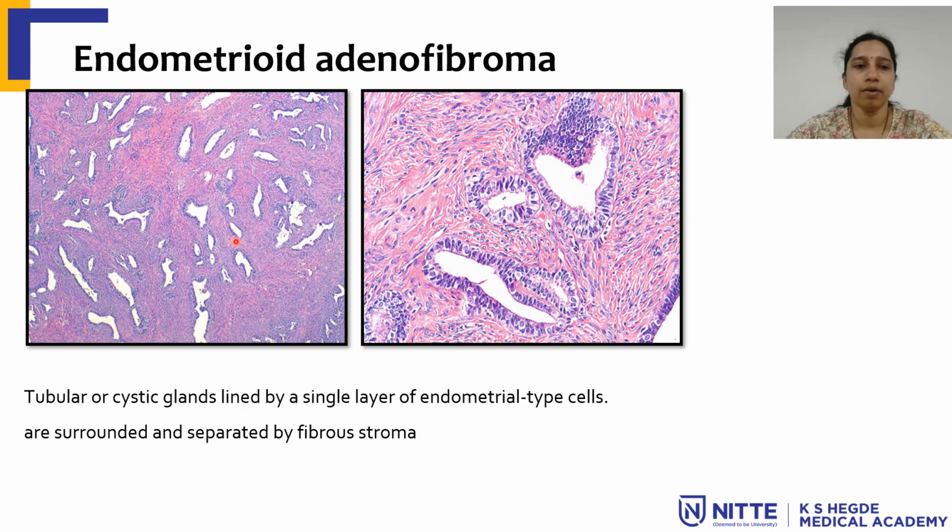On histology, we can see tubular or cystic glands which are lined by cells which resemble endometrial type of epithelium, and the stroma will be fibrous stroma but not endometrial type of stroma.